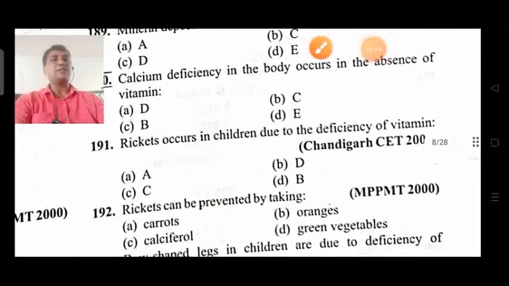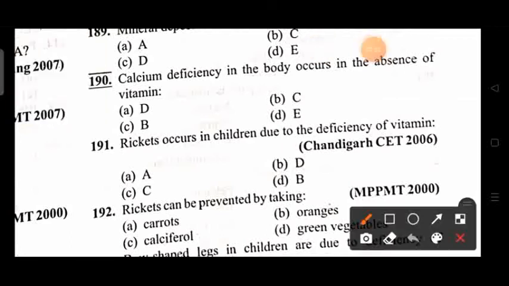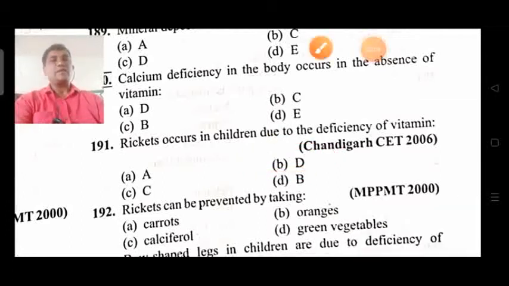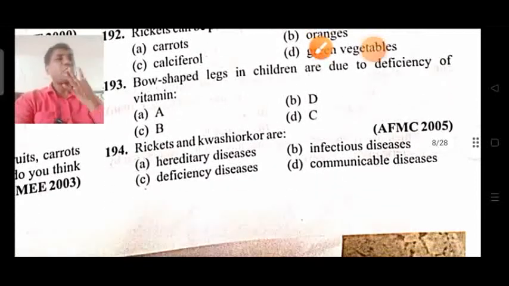Next, question 191. Rickets occurs in children due to the deficiency of which vitamin? Already we have discussed that deficiency of vitamin D leads to rickets, that is bending of bone. So obviously the answer is vitamin D.